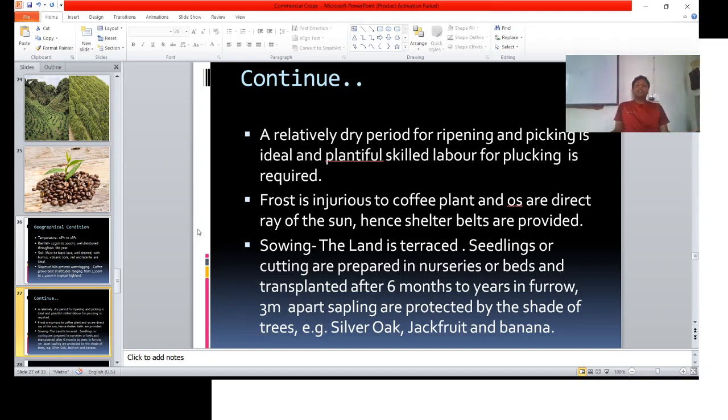Frost is injurious to coffee, like tea. Tea and coffee plantations are very common, but somehow they are different. Direct sun rays are also harmful for this plantation crop. That's why coffee is planted between oak trees, silver oak trees, jackfruit trees and banana trees, because coffee trees want shelter.